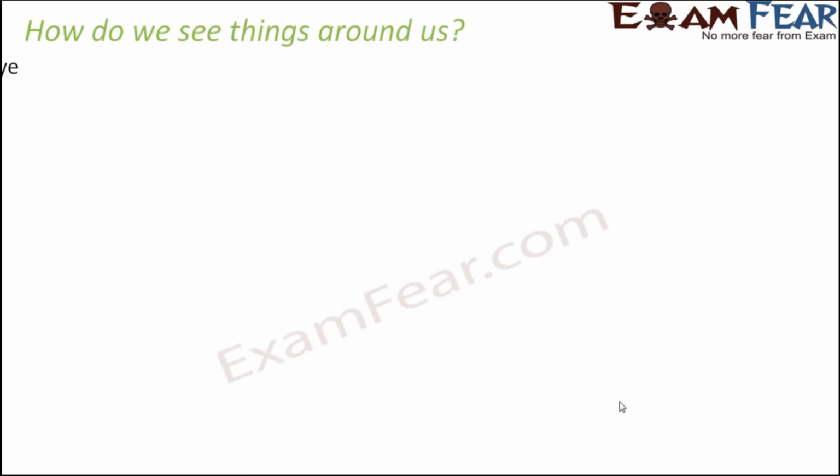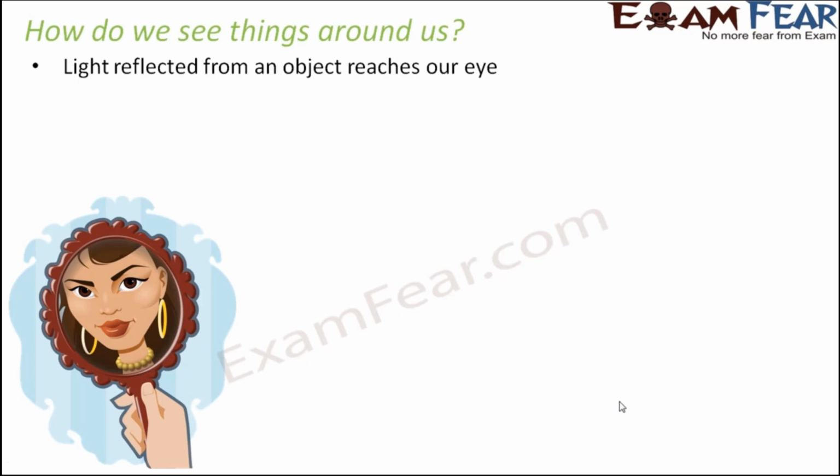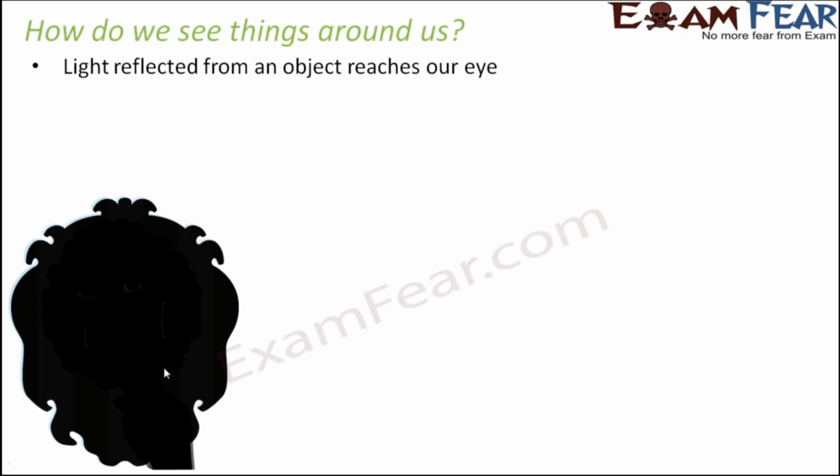Now, this is the concept based on which we are able to see the things around us. Whenever the light reflected from an object reaches our eye, we are able to see that object. So when light falls on the mirror from that object, that is our face, and the reflected light reaches our eye, we are able to see the image on the mirror.